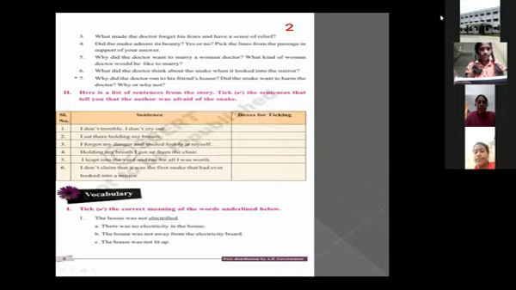A few members will brush the teeth after eating breakfast. But what is common for everyone, what they will do first, they will brush the teeth. After that, they will have their breakfast. So first action, see: after I had brushed my teeth, I took my breakfast. Okay. Otherwise, we can write the same thing like this also: I had brushed my teeth before I took my breakfast. Before I took my breakfast, I had brushed my teeth.